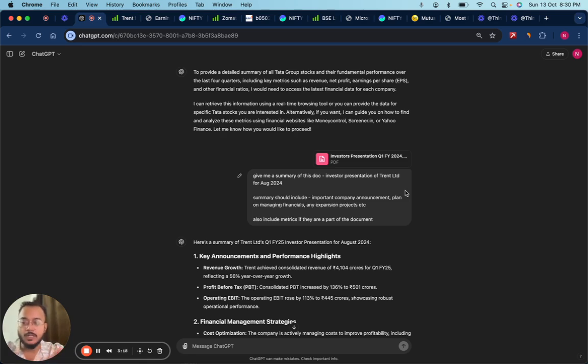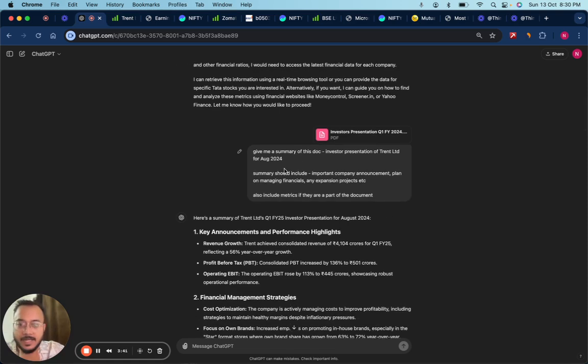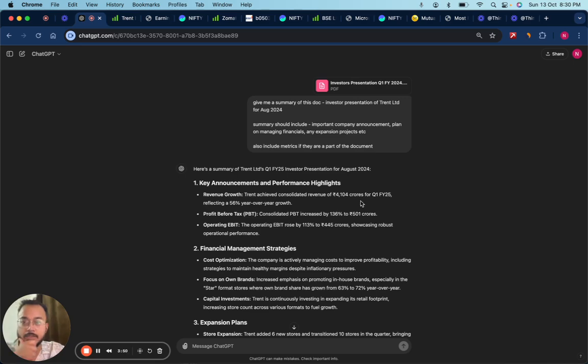It is also important to understand that while using ChatGPT, you have to give it real prompts, as basic as possible. Break it down to the granular level so that ChatGPT understands what you are seeking from your question. Prompting ChatGPT in the right way is actually the biggest hack of using ChatGPT when it comes to stock analysis, certainly. So I asked, give me a summary of this document. Also include important company announcements, plans on how they are managing their financials, any expansion projects in the near term, and also include metrics if they are part of the document.